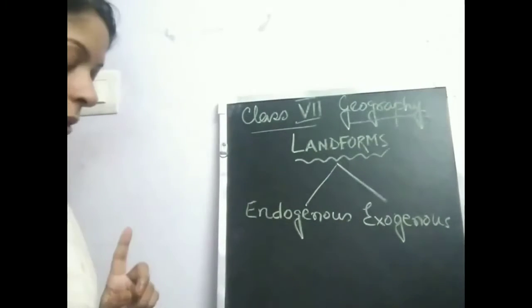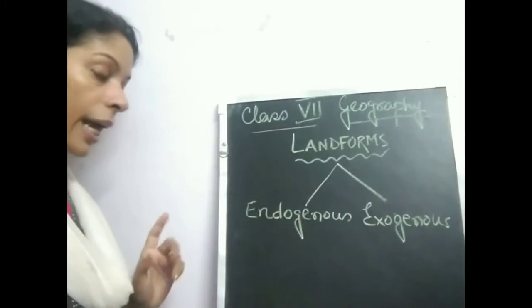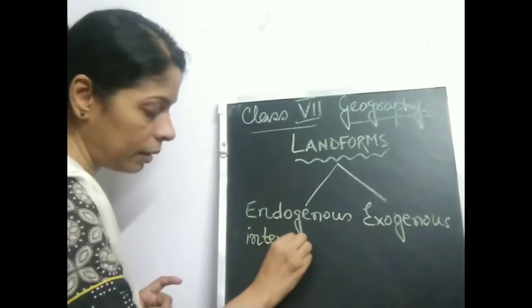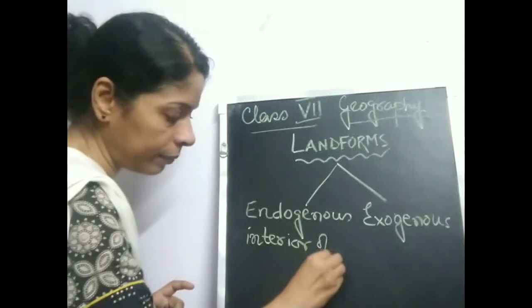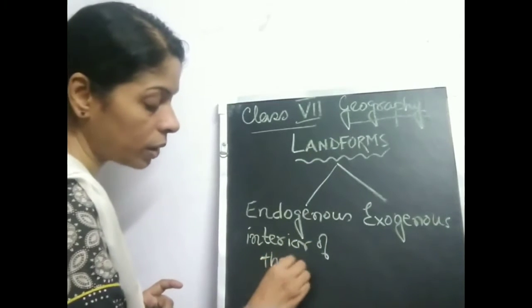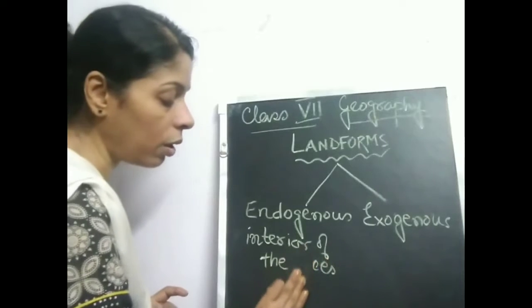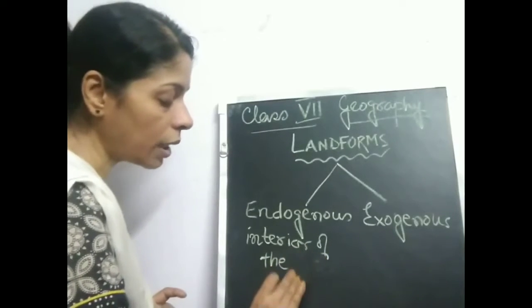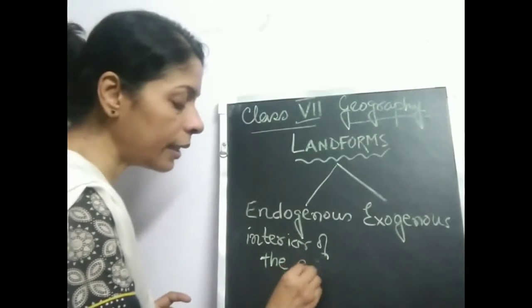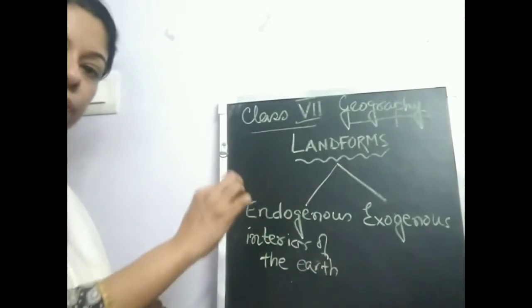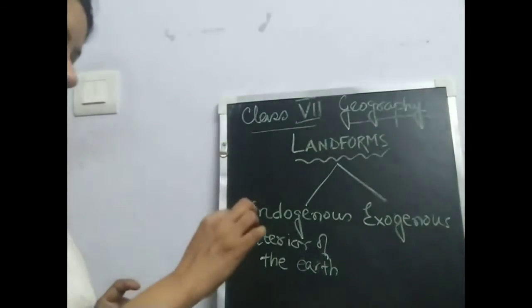Endogenous means these forces are working at the interior of the earth. So what are endogenous forces? The forces which are taking place at the interior of the earth, giving rise to different types of landforms on the surface.